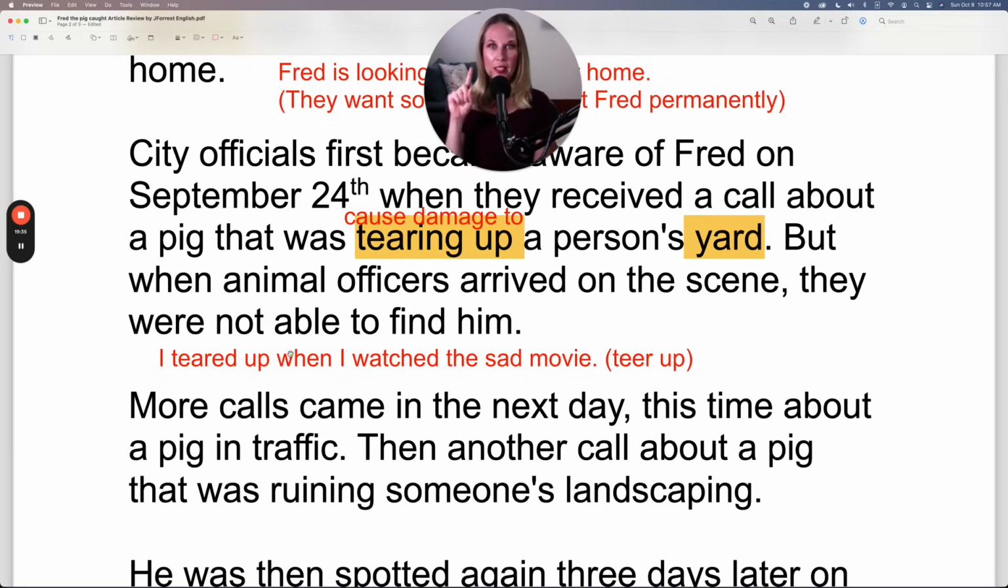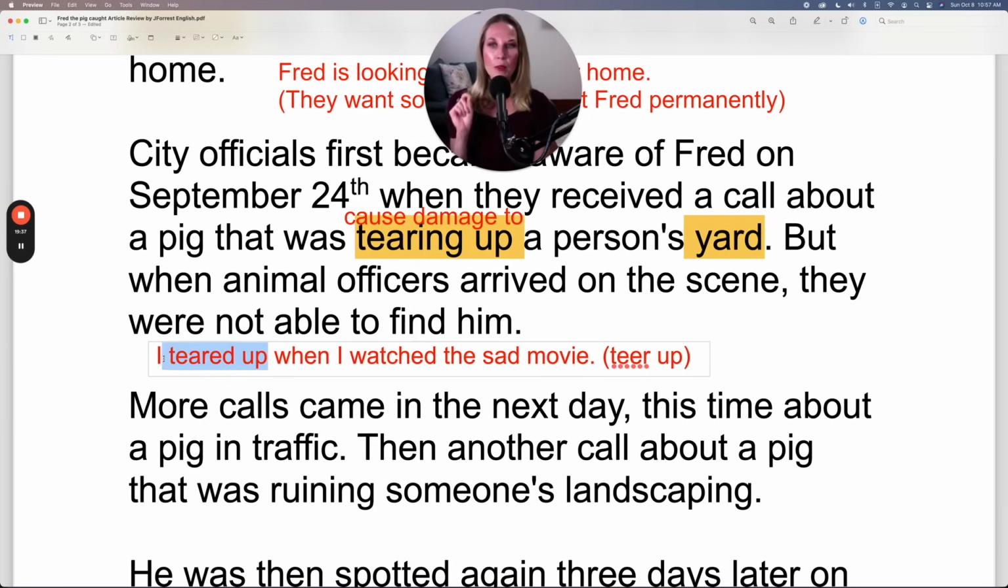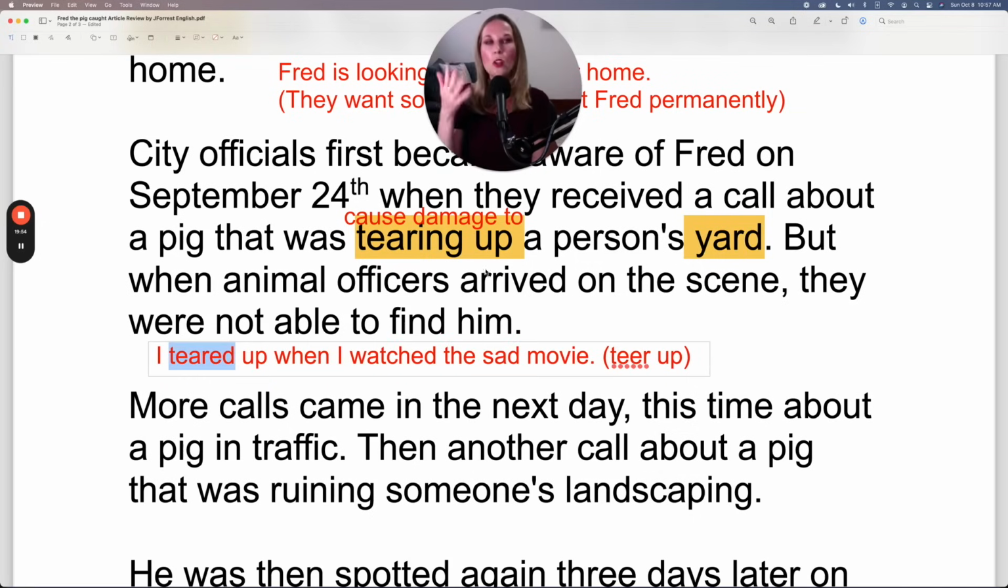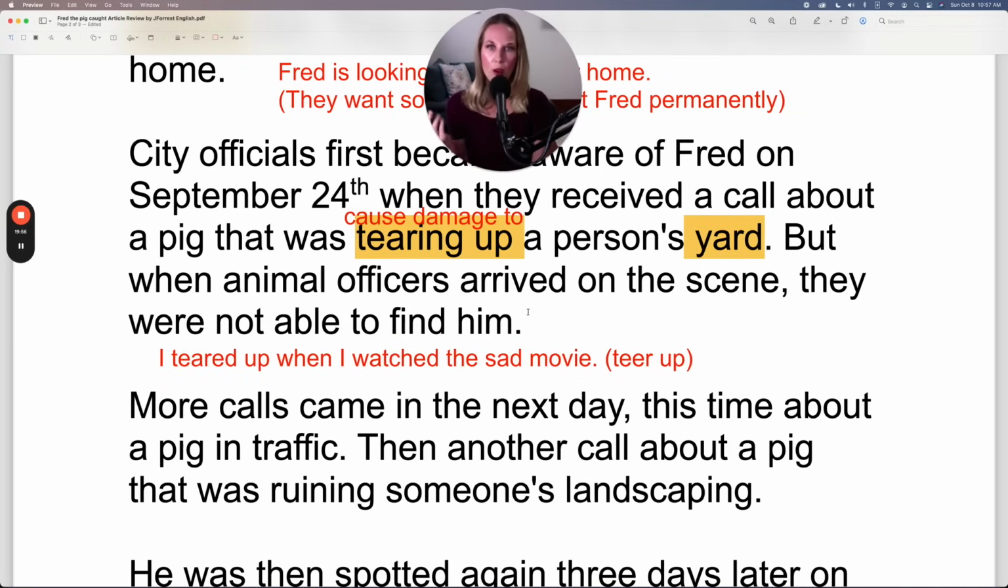Okay, so notice that. Exact same phrasal verb, but different pronunciation and different meanings. But the context will make it obvious. It's not possible that tears were produced in this person's yard, so it doesn't make sense that this would be tear up. So it's always the context that will make it obvious.